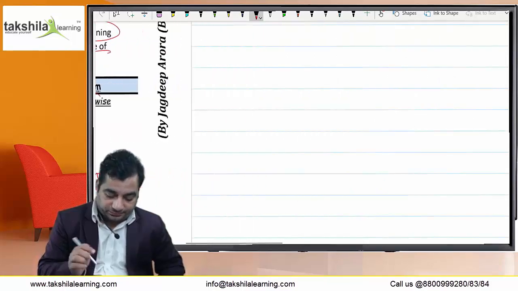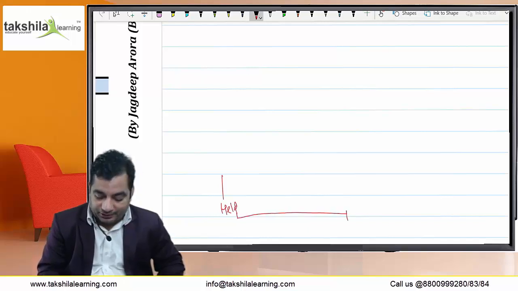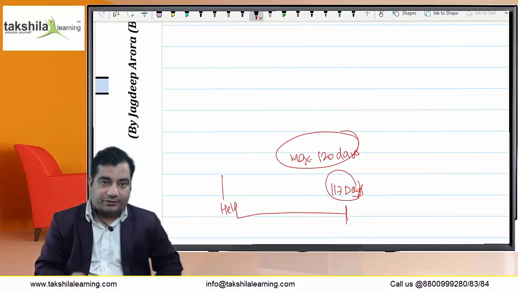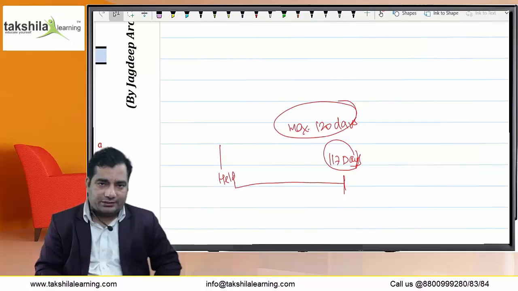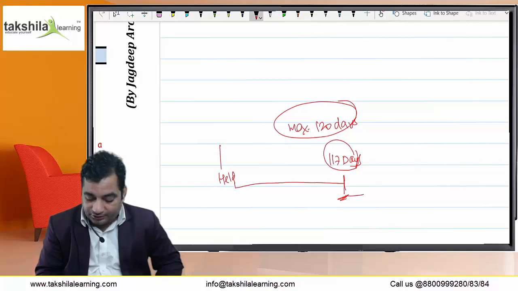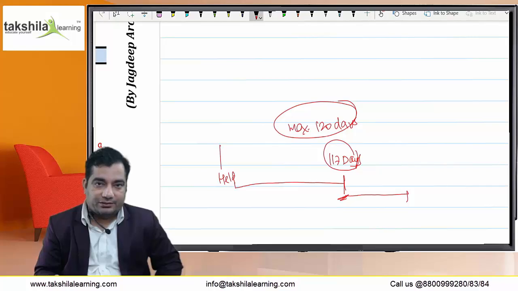Let us suppose the last PM was held here, and the next PM was convened after a gap of 170 days. So the maximum gap can be 120 days. Maximum gap can be 120 days. And after the gap of 170 days, the PM was convened. So there is no violation yet. But the quorum was not present. So the PM got adjourned to the next week, same day, same place, same time. That means 117 plus 7.